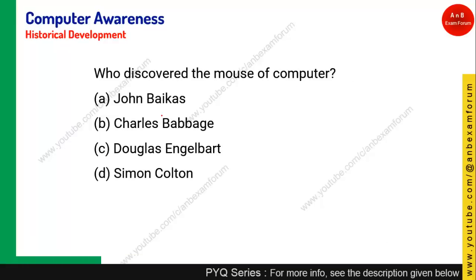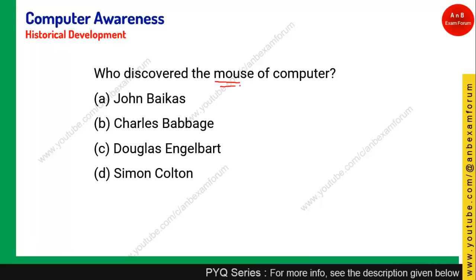Quickly coming to the next question, who invented the mouse of a computer? For every device there is one inventor, and the mouse was invented by Douglas Engelbart. Okay, Douglas Engelbart invented this mouse, and you know in previous days there was a ruler, left click, right click, and one ball was there which used to move. This design was made by Douglas Engelbart. So option C, those who have given, very good.